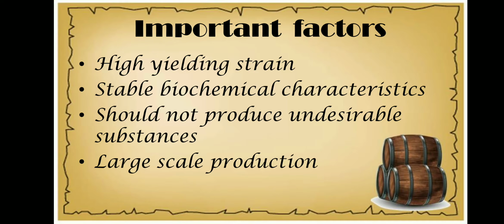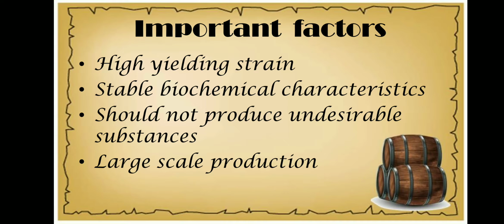When we choose a particular microorganism as a production strain, it should have certain characteristics. So let us see what characteristics a microorganism should possess so that it can be used in the fermentation industry. First of all, the production strain should be a high yielding strain. The strain that we have selected should produce a large amount of product when we go for industrial fermentation.